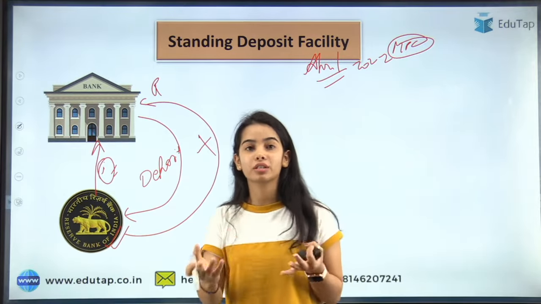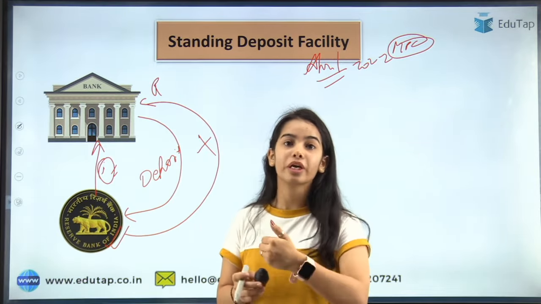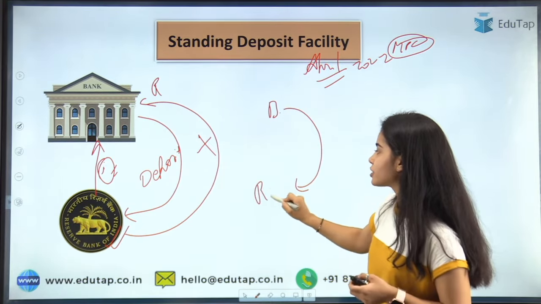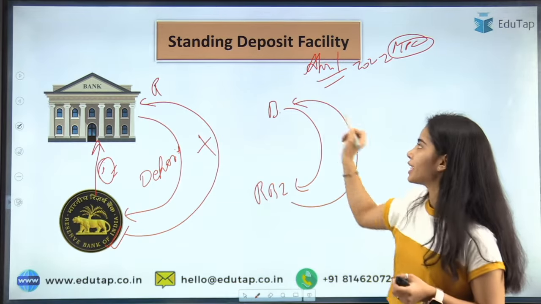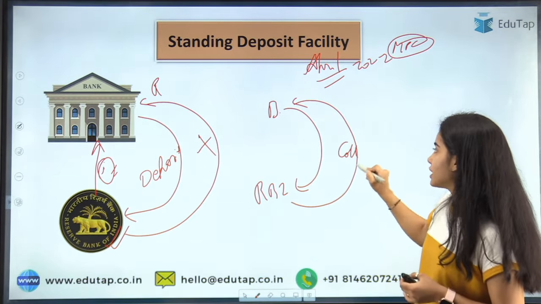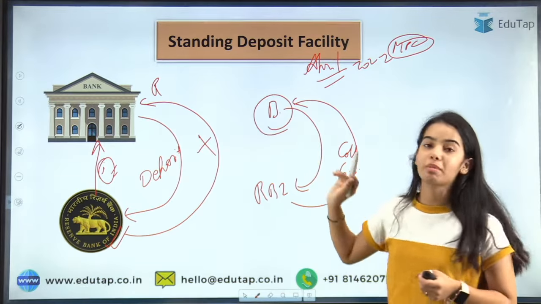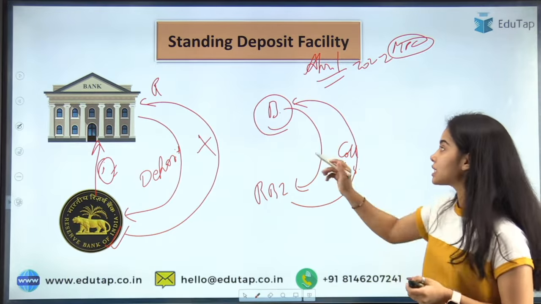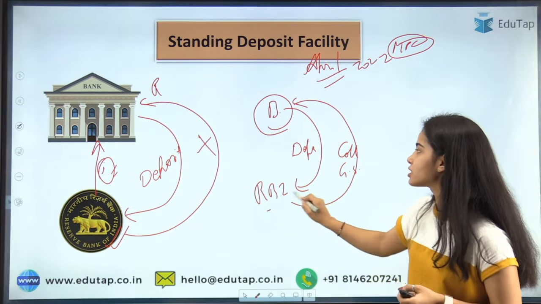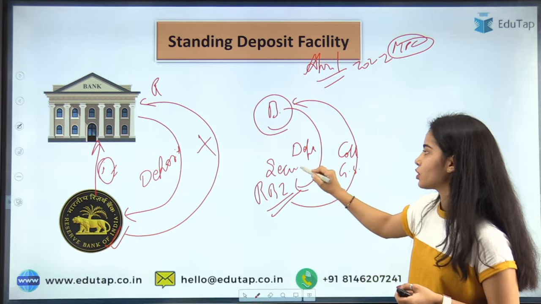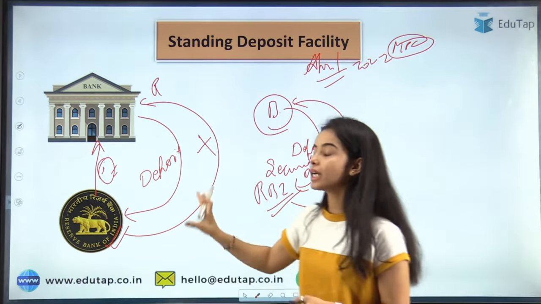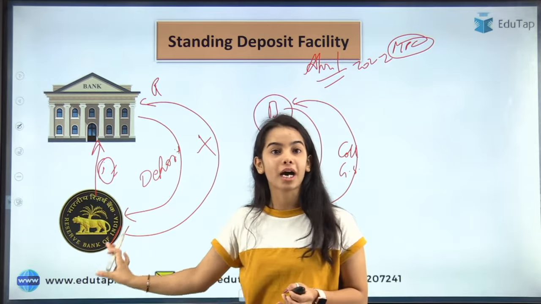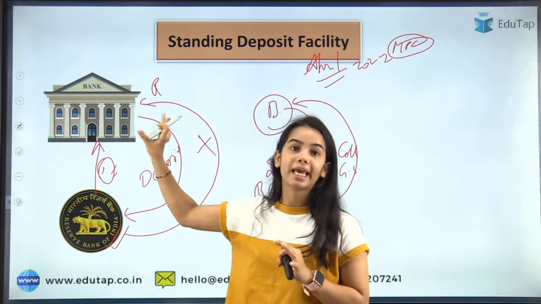Before that, the reverse repo rate was there, in which the banks were depositing their money with the Reserve Bank of India, and the Reserve Bank of India had to give the collateral, that is the government securities, to the commercial banks. So in that case, the collaterals were used to make the deposits that the banks are doing with the Reserve Bank of India secured deposits. But here the RBI does not have to give the collateral. The bank can deposit their money with the RBI without taking any collateral.